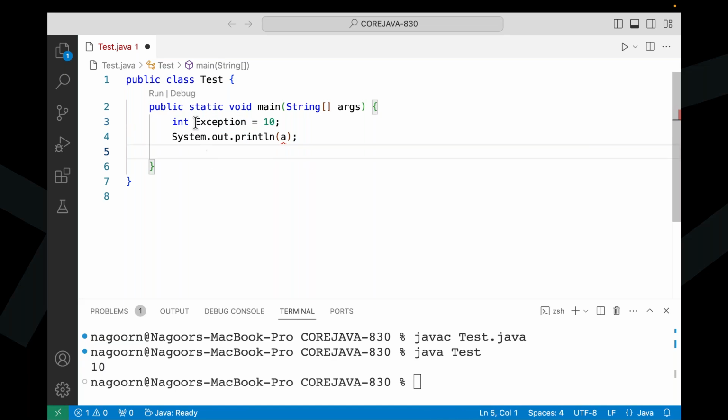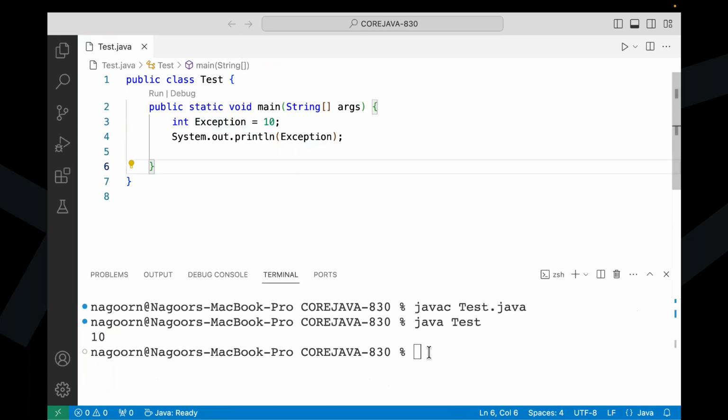Now here, in place of a, we have used Exception. The same name we can use there: System.out.println of exception. It's similar to int a is equal to 10, System.out.println of a. Similarly, int exception is equal to 10, System.out.println of exception. Just as I declared a variable, exception is a variable. Originally it is a predefined class name, but we are declaring that Exception as an identifier, as a variable that we are able to display.